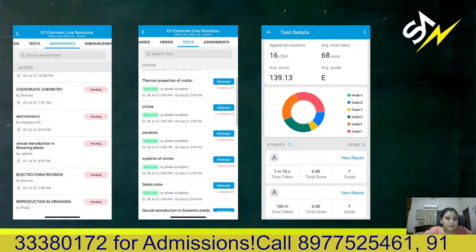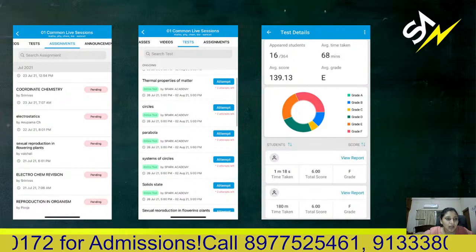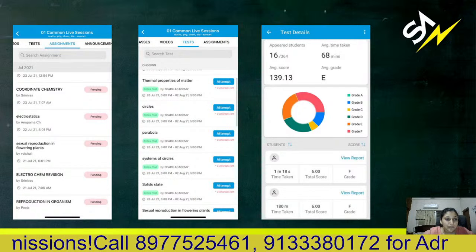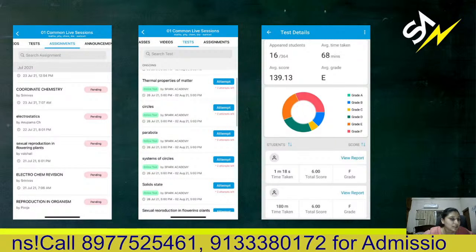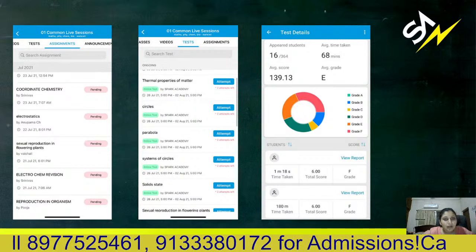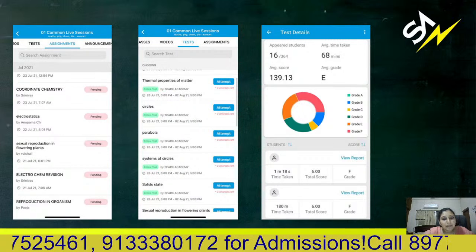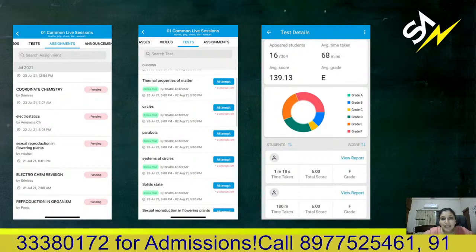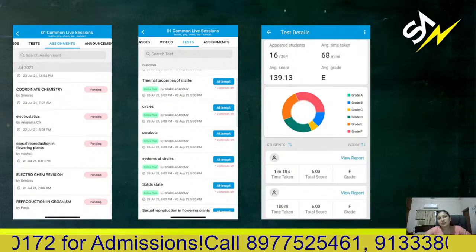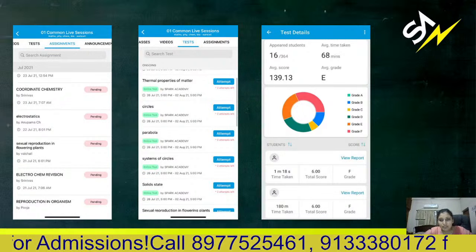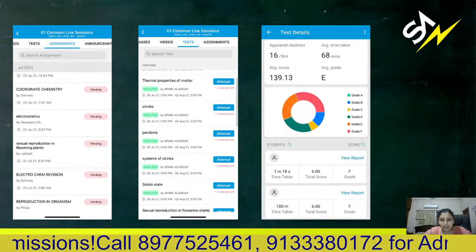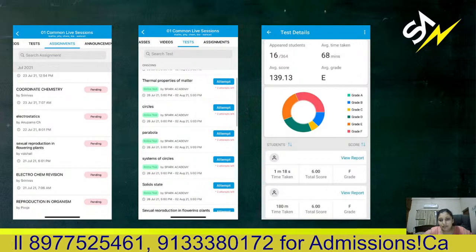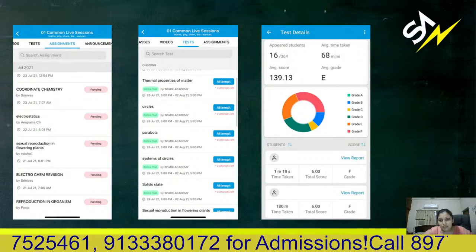So common live sessions, see this is how on a daily basis we are giving assignments. Also we are checking whether it is pending or submitted. Then exams, whether they have attempted or not, that will also show to us. And when a test is conducted, this is how the result you will get. Time, how much time you have taken, total score, grade, everything.